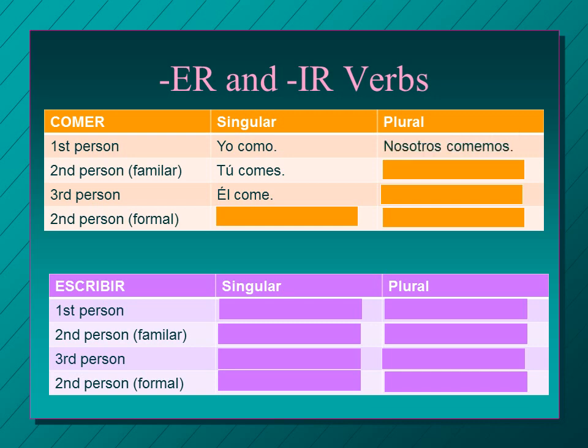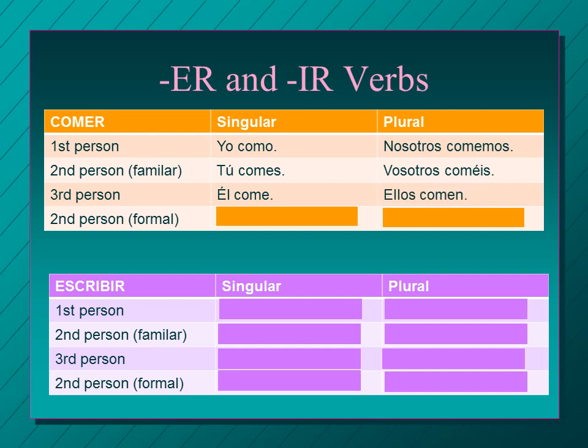Okay, let's look at the plural side. First person, nosotros comemos. So the ending is EMOS, just like it was nosotros trabajamos, we work. Nosotros comemos, we eat. Second person familiar, remember it's only used in Spain: vosotros comés.